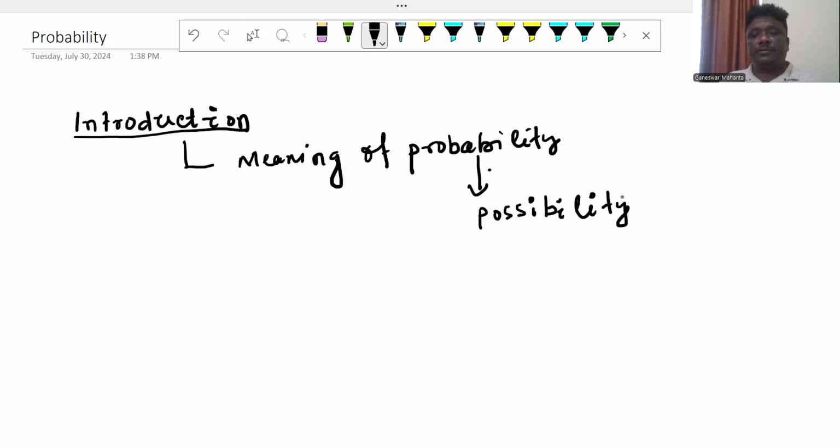Just recall, what is possibility? That is represented as probability.